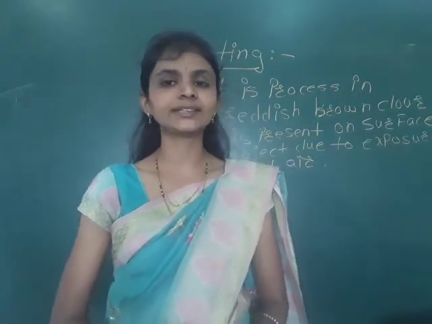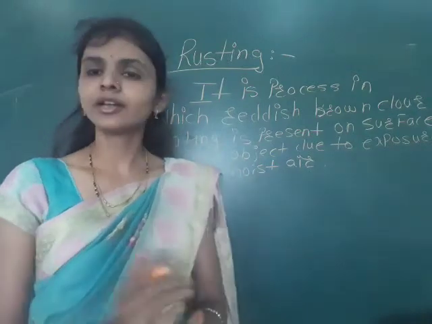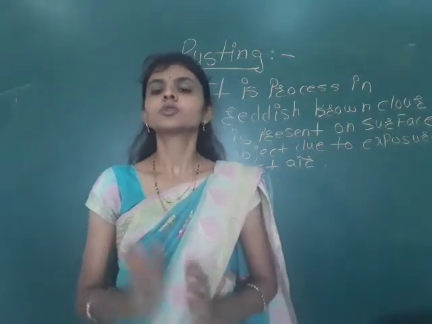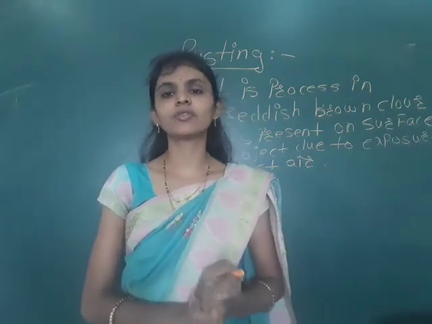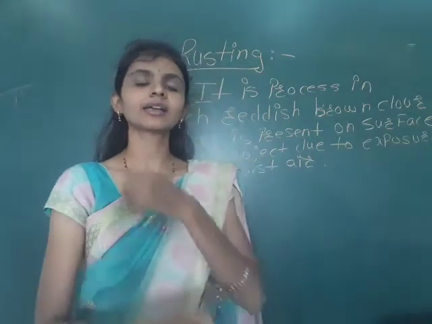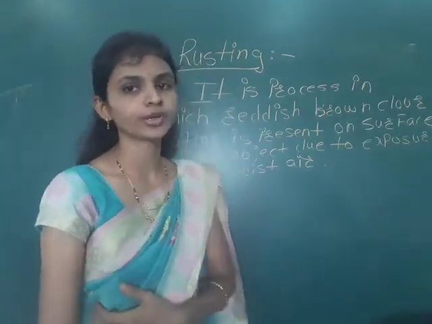That coating is known as rusting, and the color of rust is reddish brown. Clear? It is a procedure in which we get the reddish brown coating on the surface of iron when we keep the iron in contact with moist air and water.